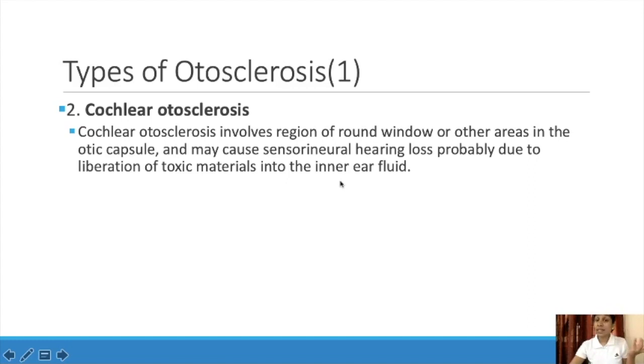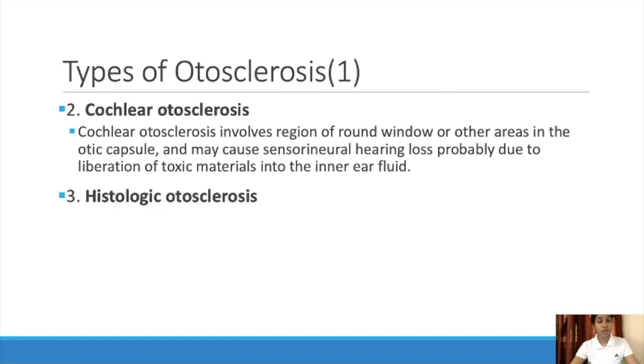If the stapes is affected, then it is conductive hearing loss, and if the bony labyrinth or otic capsule is affected, then it is sensorineural hearing loss. It is probably due to the liberation of toxic materials into the inner ear fluid.